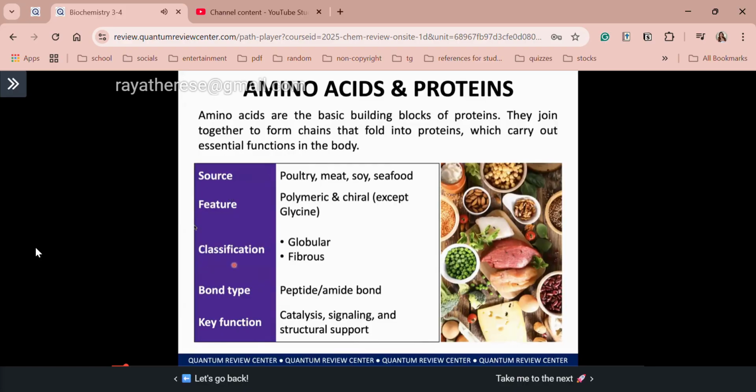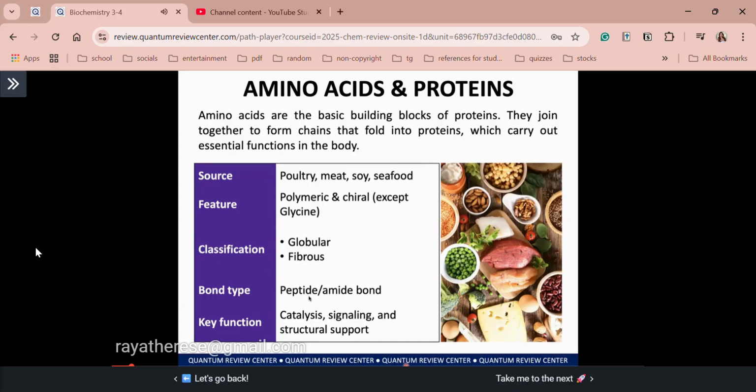So now, for classification, this is based on the structure because again, class, if you already did an advanced reading in your biochem notes, we have several types of classifying your proteins or amino acids, diba? So here, ang hina-highlight is based on their structural classification, globular and fibrous. But of course, we can also categorize them based on their functionality and solubility. So for the specific and unique bond type, ayan, si peptide bond, which in nature is amide, diba? Amide functional group. So I do hope that you still remember the amide functional group. And lastly, for the key function, ayan, main function ni proteins, particularly a specific type of your protein is for catalysis. So aside from that, it can also participate in signaling as well as in structural support. Clear ba, class?